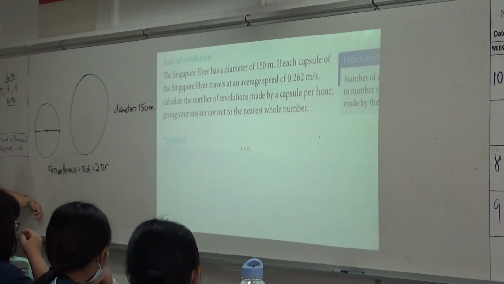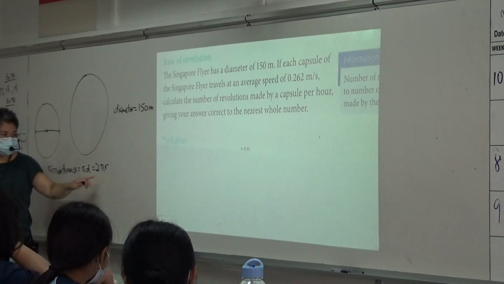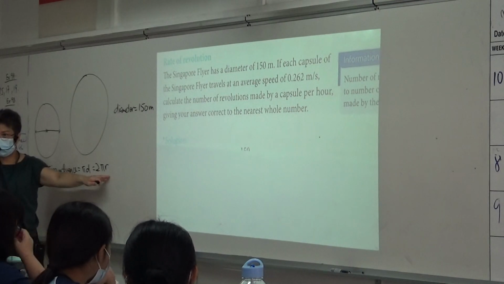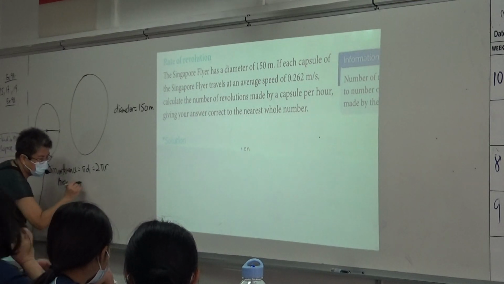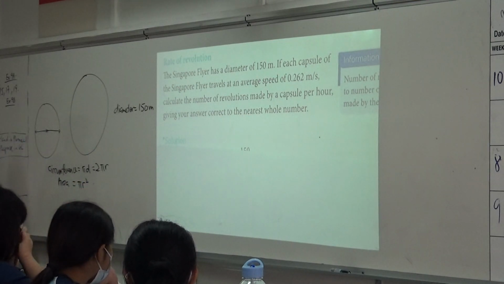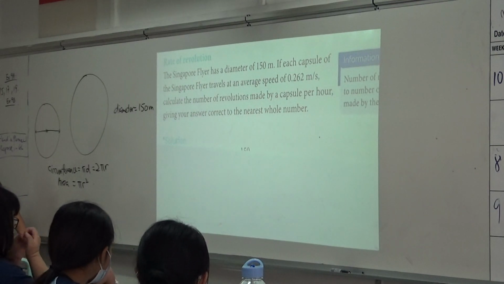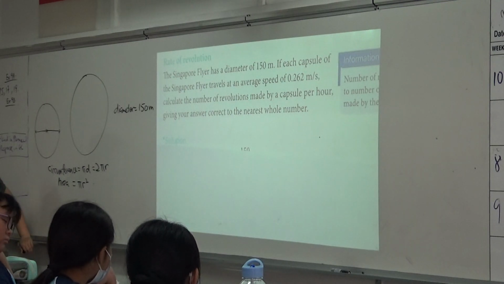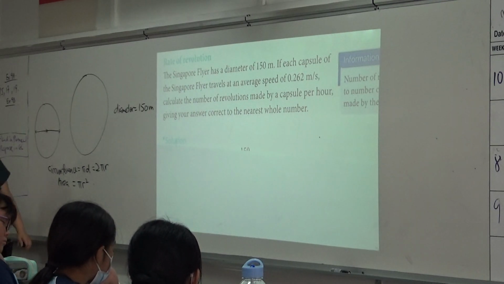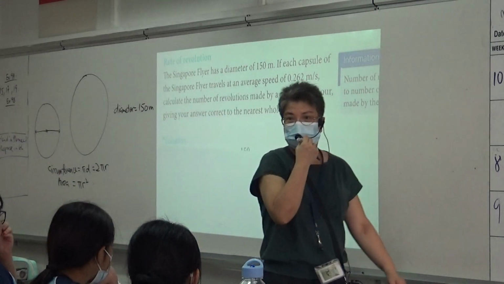Pi r squared is the area. How come pi d is equal to 2 pi r? Because d is 2r. Diameter is 2 radius. Now what about area of a circle? It is pi r squared. Understand? But today we are just concentrating on the circumference first. That means the distance. Circumference of a circle is another name for perimeter of a circle.